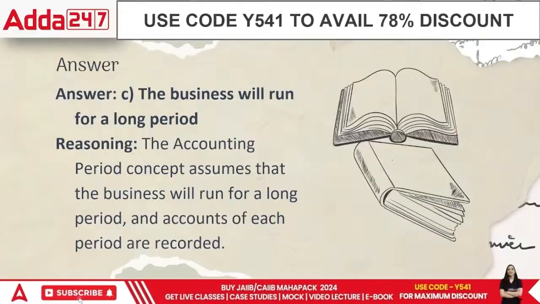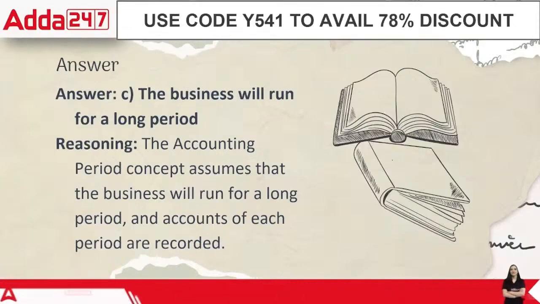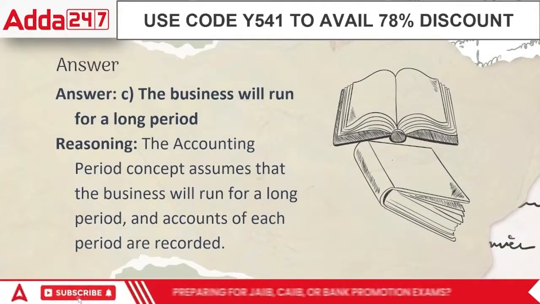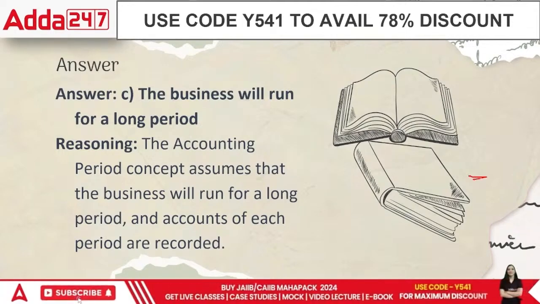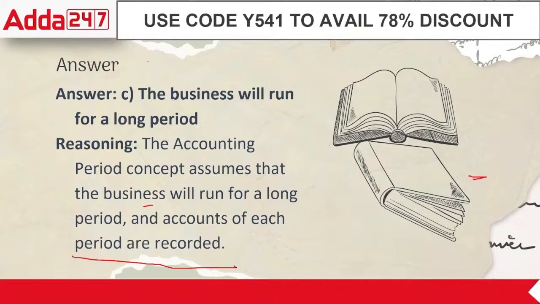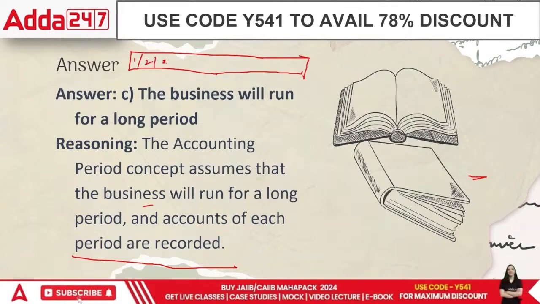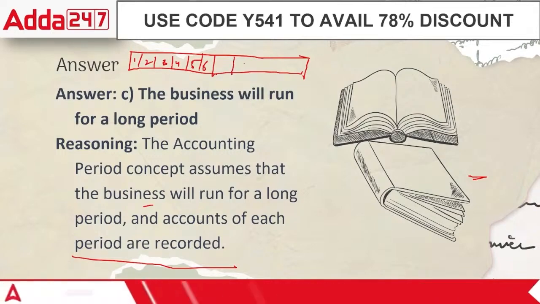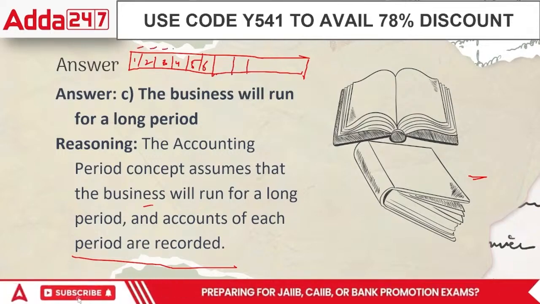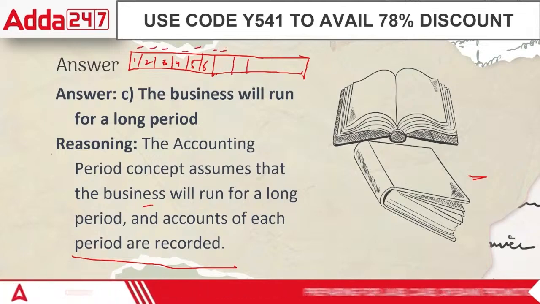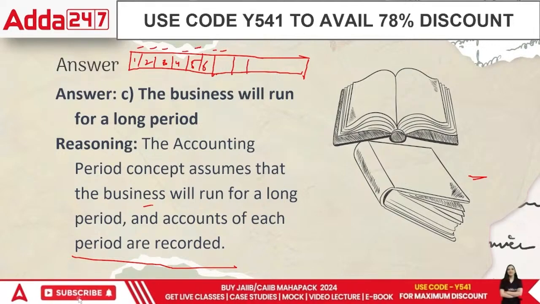The business will run for a long period. Reasoning: the accounting period concept assumes that the business will run for a long period and accounts of each period are recorded. Basically, what we do is we divide the entire life of the organization into separate years: 1, 2, 3, 4, 5, 6. All these years are defined, and in every single year you receive a certain amount of money. That is what we cover in this area.